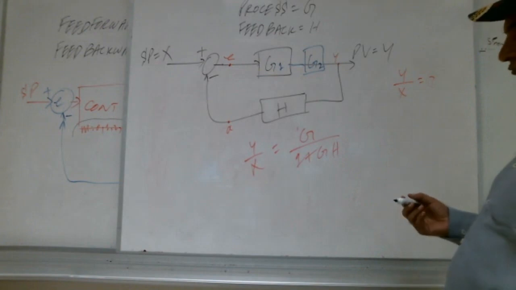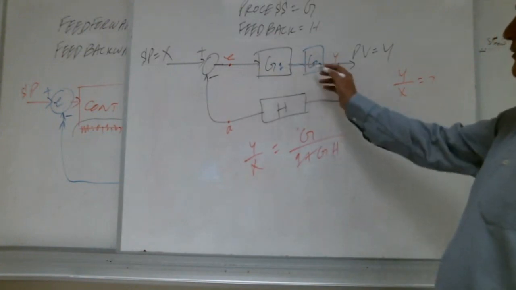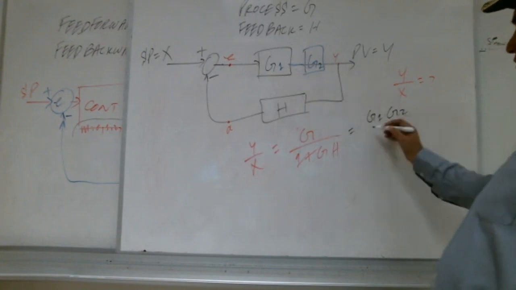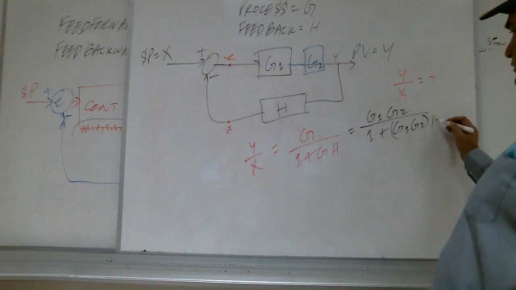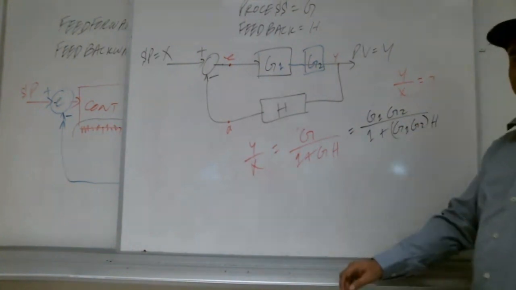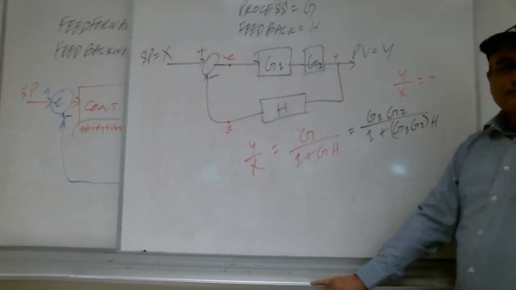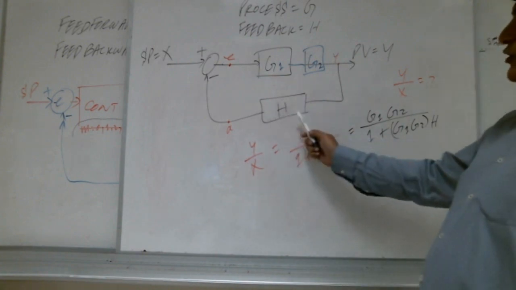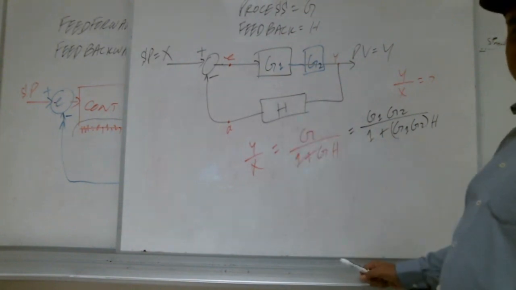Wherever G is, G1, G2, we have to write G1 G2 over 1 plus G1 G2 H. They are multiplying with each other, right? Same here. If we have two Hs, H1, H2, they are going to get multiplied. So wherever H is there, multiply it.